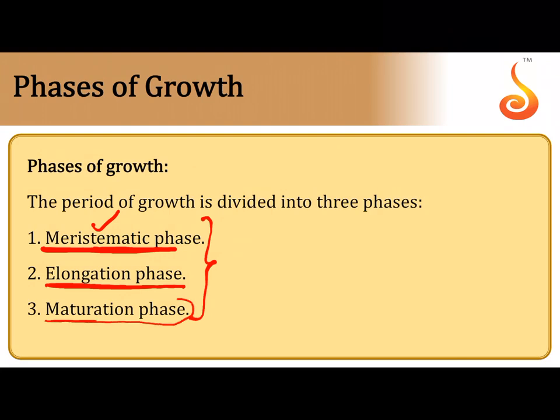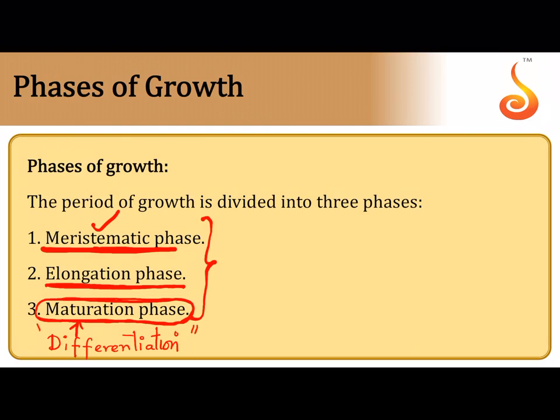It is very important to note that during the maturation phase of growth, in say for example the root apical meristem or the stem apical meristem, after a certain point the cell stops dividing. You may ask why it stops dividing. That means the cell wants to perform a specific function. When a cell has stopped dividing and it starts performing a specific function, we call it the maturation phase. Another word is given for maturation. We say that the cell has decided to undergo differentiation. It says, I am done with dividing, now I am going to sit and perform a function that is called differentiation.